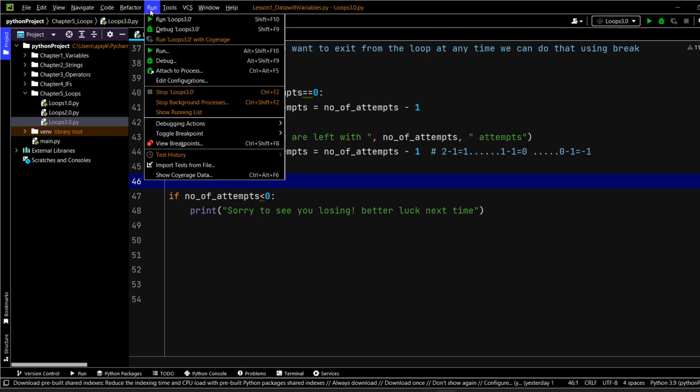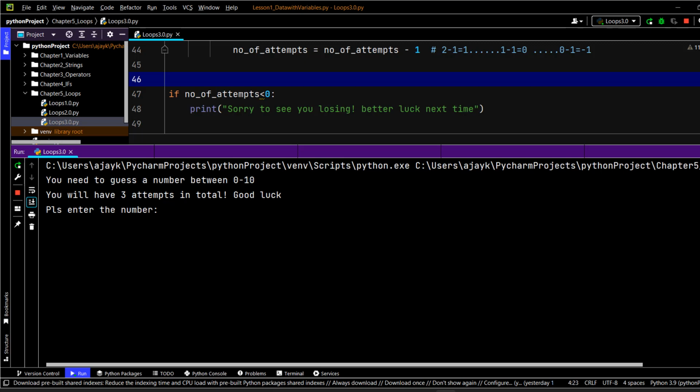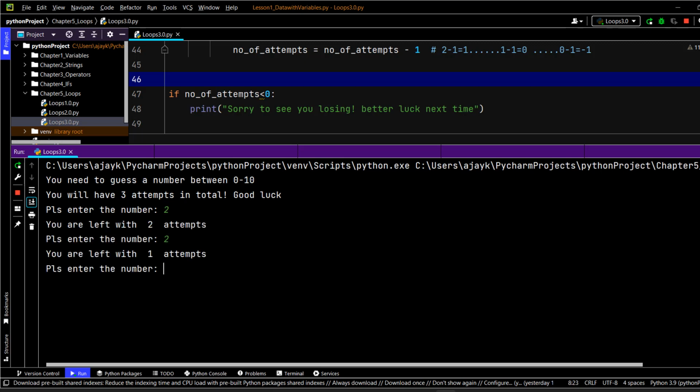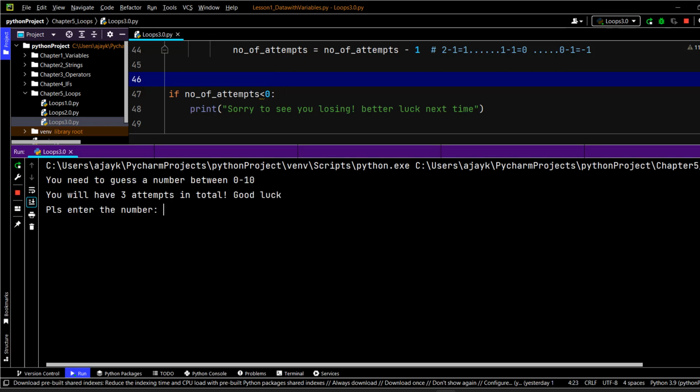Okay, can I go and check this again? So let's try to run this code again, and this is the last time we are running. I'm just going to enter another number, 2. You're left with 2 attempts, 2. You're left with 1 attempt, 2. Sorry to see you losing. Fantastic. And what if I crack this number in the very first attempt? So I'm going to write here 3. Oh, you won the game.